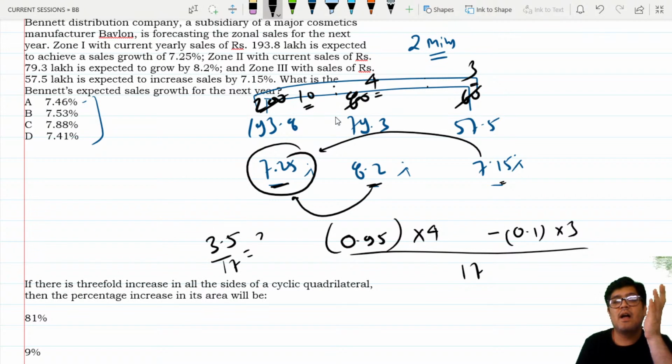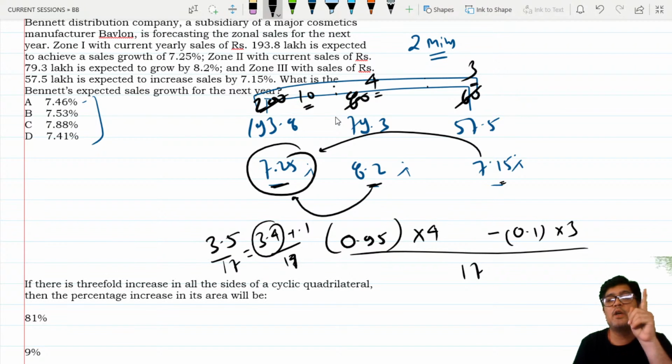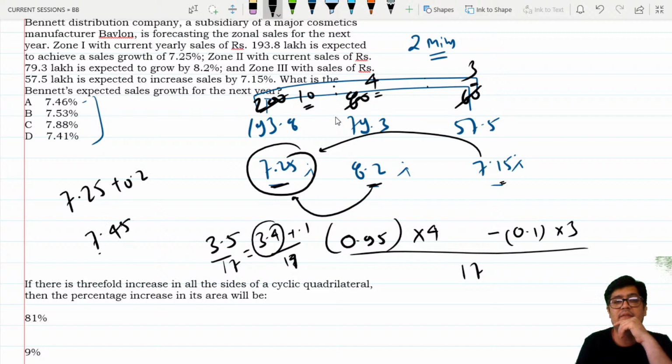And notice, if this is around 3.4 plus 0.1, then this is double that, 0.2. So 0.2 plus something. So what did I take? 7.25 plus 0.2. That is 7.45.